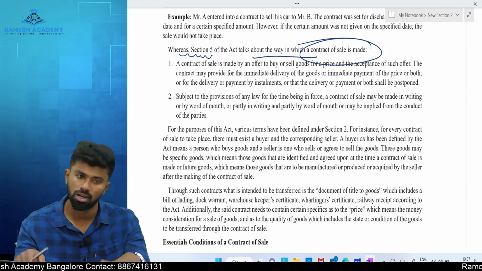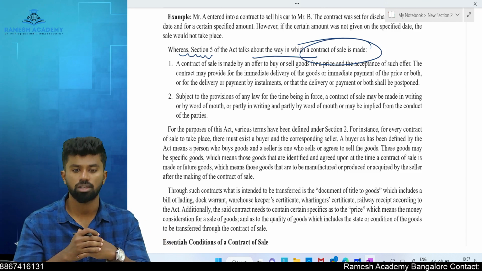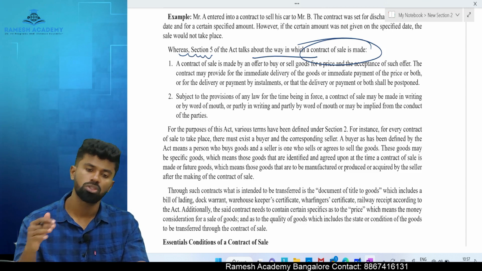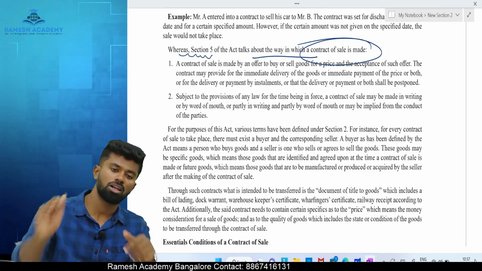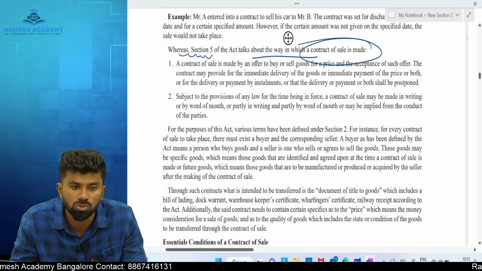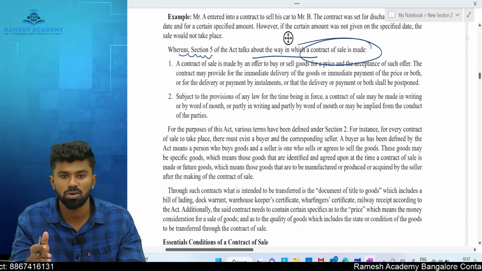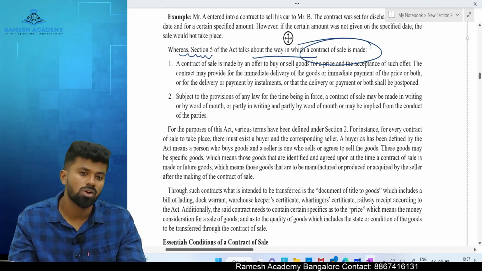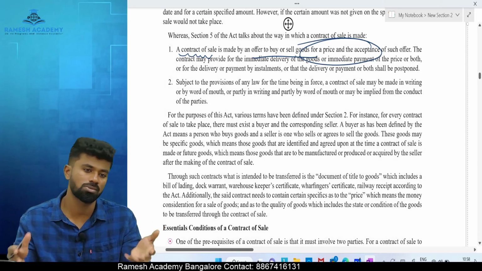Is it allowed, sir? Yes, allowed. It is left to the parties. They can agree any term in the contract of sale. It can be like immediate delivery of goods or immediate payment of money, or both can be postponed to a future date, or it can be like immediate payment but delivery will happen on a future date. Or the parties may also agree that the delivery of the goods will happen on installment basis. For example, newspaper, milk: you make payment once, delivery happens installment-wise. That is also considered as what? Sale. It is left to the parties to decide as per their convenience the terms of the contract of sale.